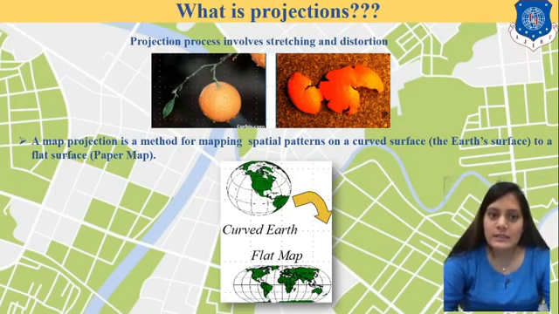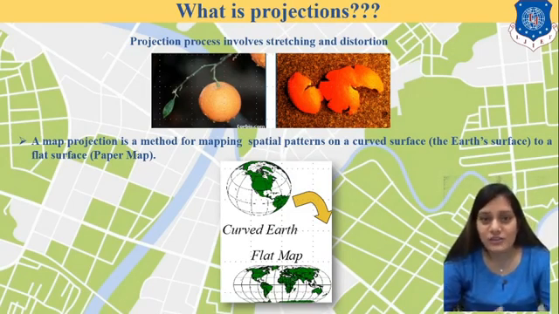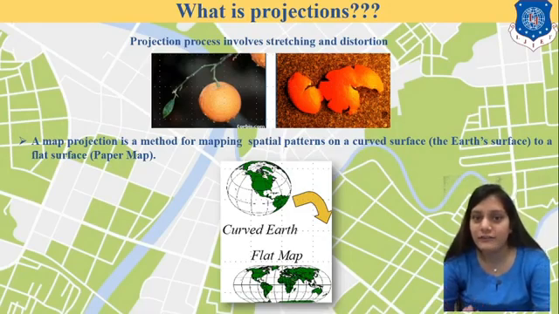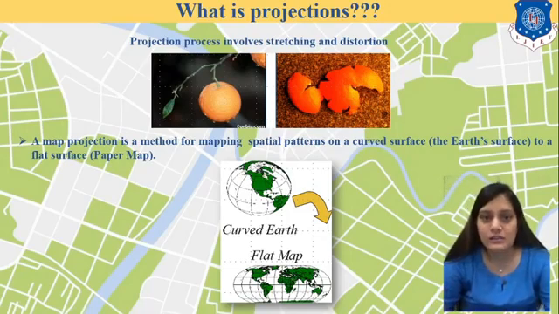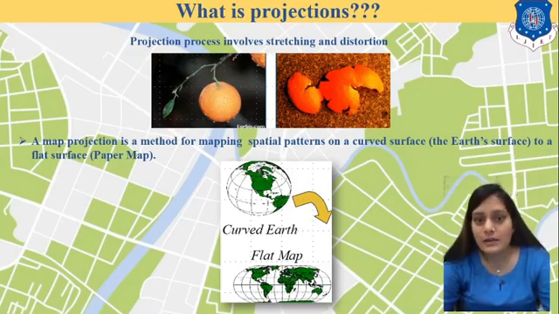Projection, in a simple sense, is a stretching of something. You can see very clearly in the image that there is a circular round shape and we are stretching it, which is known as projection. To stretch it, we have to give it some mathematical terminology, and how we can see the whole surface, that is the projection system. You can see in the image that a curved surface is made into a flat surface. That is the projection system, and it is related to the coordinate system.